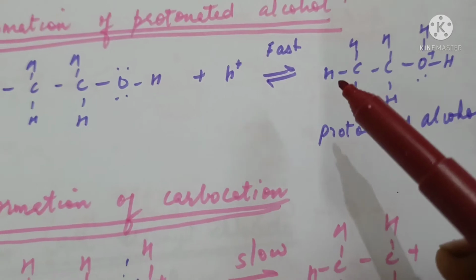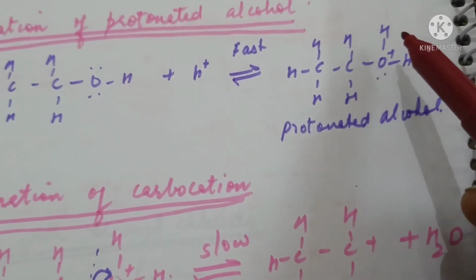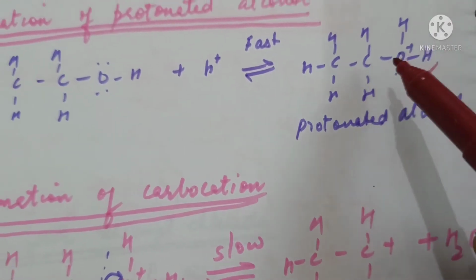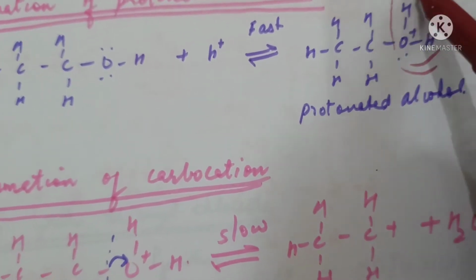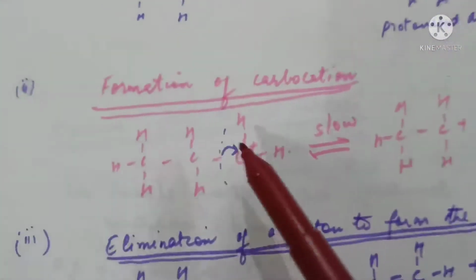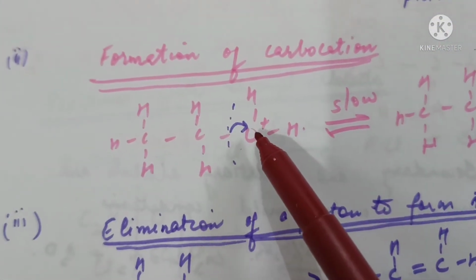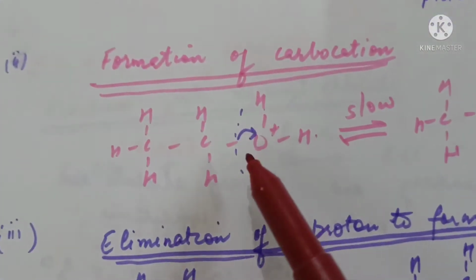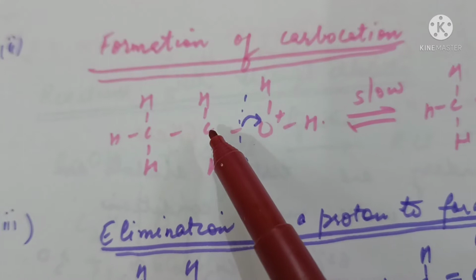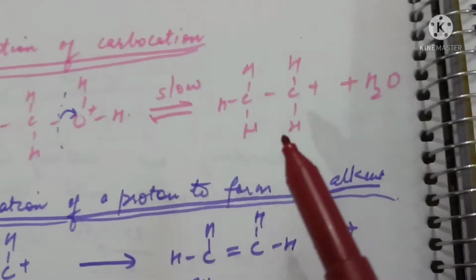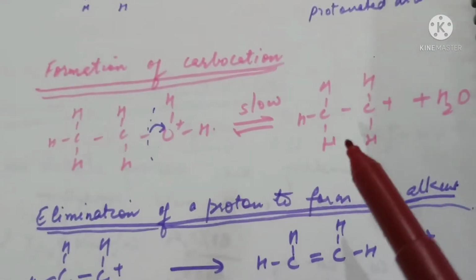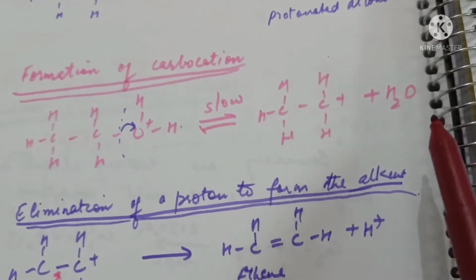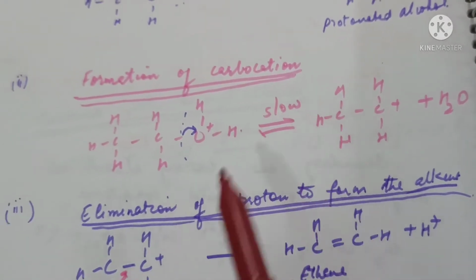In the second step, to ease off this positive charge, electrons are taken by this group to aid in the removal of water. So when the electrons are taken away by oxygen, it detaches from here and water is formed, and a positive charge comes on this carbon atom. So formation of a carbocation is the second step. In the second step, the protonated alcohol loses a water molecule to form carbocation.